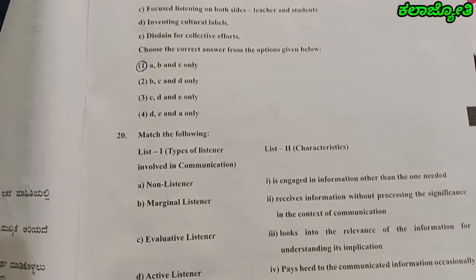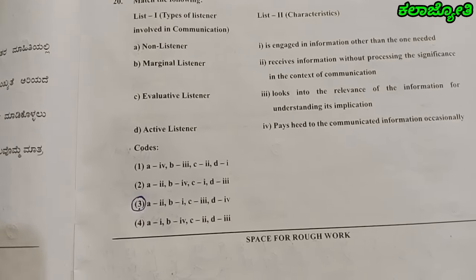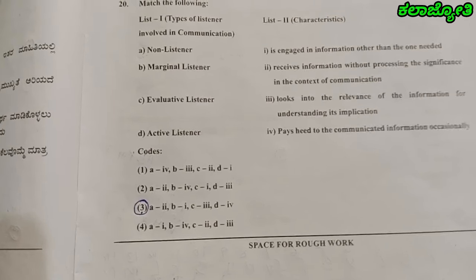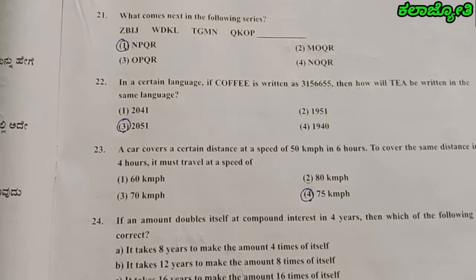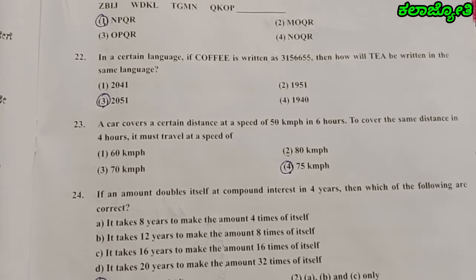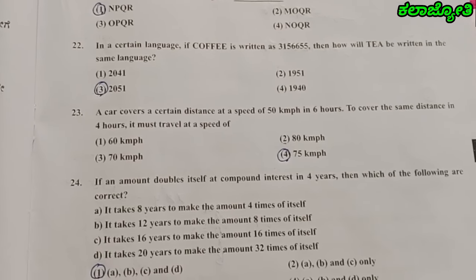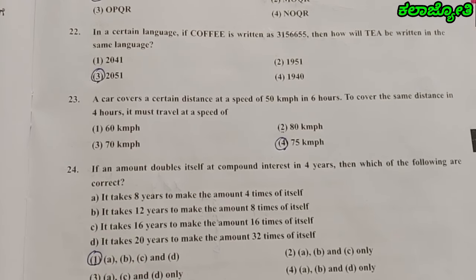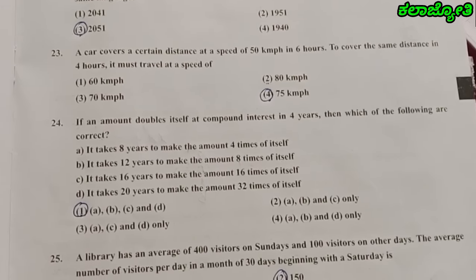20th question, match the following. The correct answer is the third one. A2, B1, C3, D4. Next, question number 21, the right answer is the first one. N, P, Q, R. Question number 22, the correct answer is 3, 2051. Question number 23, the right answer is 475 km per hour.